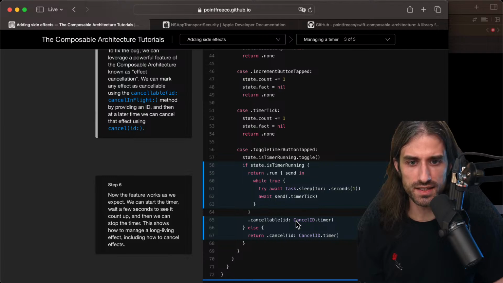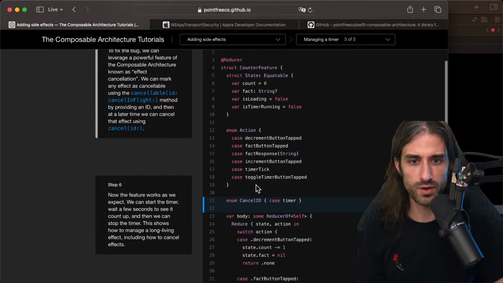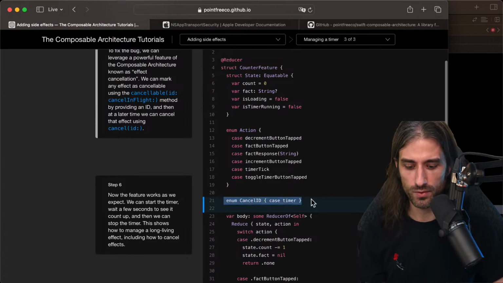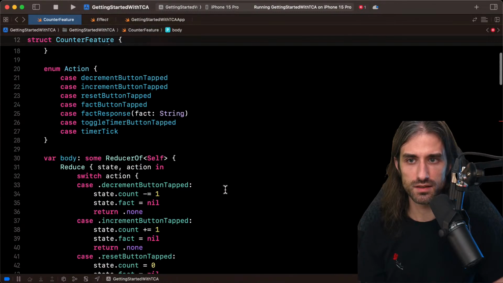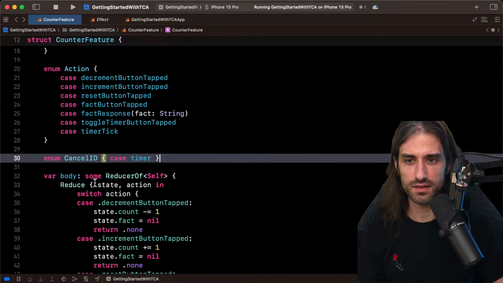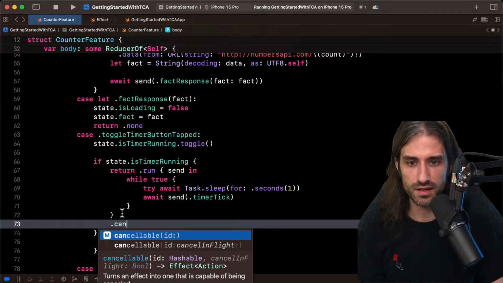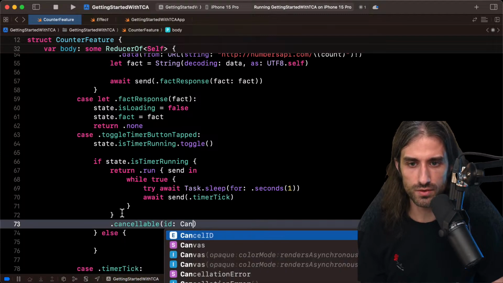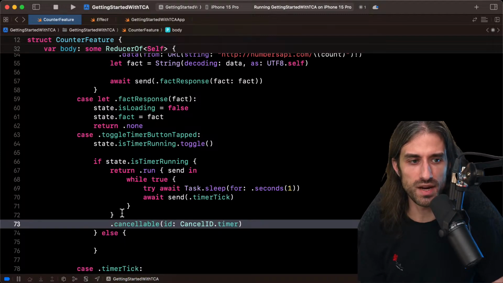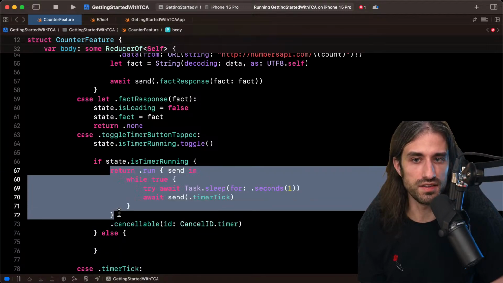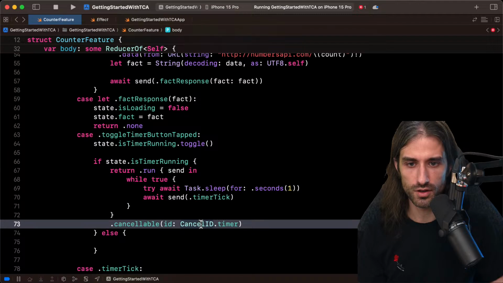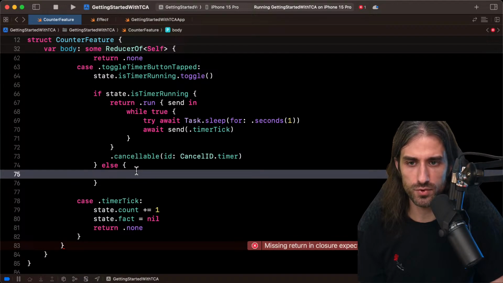And I just need to create the ID, so this cancel ID dot timer. So does it say where it's created? Yes, it's another enum where we have the cancel IDs. So I'm going to put it here, for instance. And so here I'm gonna do cancel. We'll see just after what cancel in flight does. And so the cancel ID is just some ID I can pass to say, hey, when you receive this for a cancellation, you cancel this task. So it's just a way to give it an ID. And so here I'm going to cancel it.